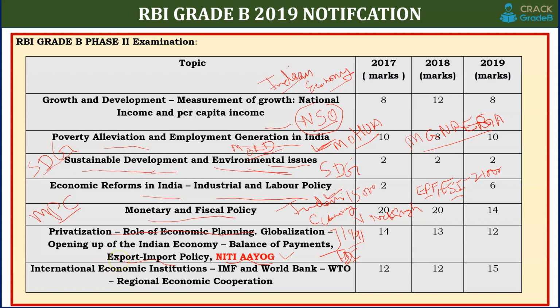Export import highlights you can cover from the economic survey; this year's is given. Also, this static concept you can do from the Indian economy website. Also the Exim Bank report you can refer, where export import highlights are given. And FDI data you can find from the Ministry of Commerce and Industry website. FDI status in India means how much foreign direct investment came into India in the last 6 months. That is available on the RBI website as well as the Ministry of Commerce and Industry website.